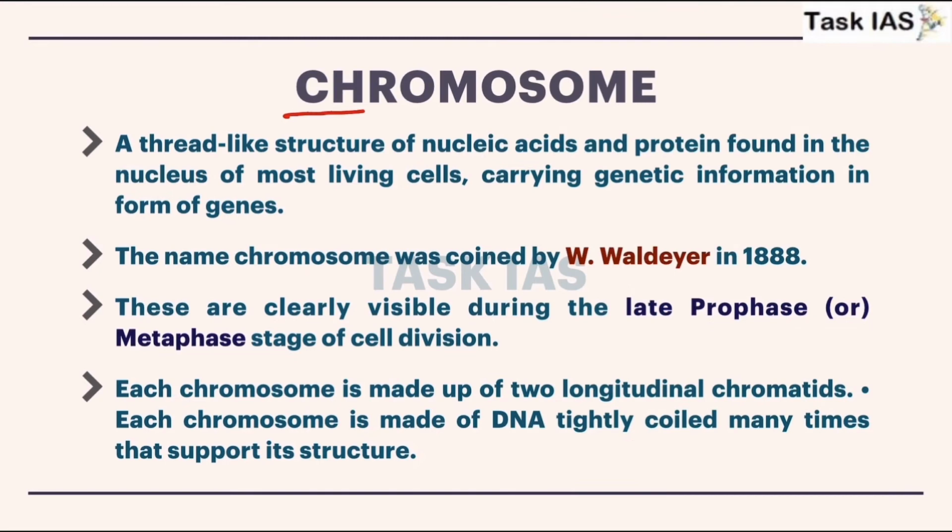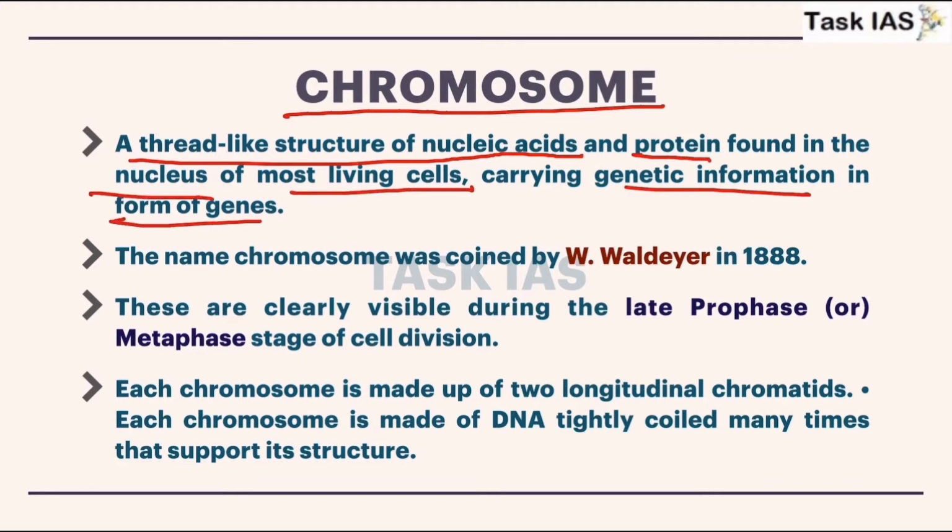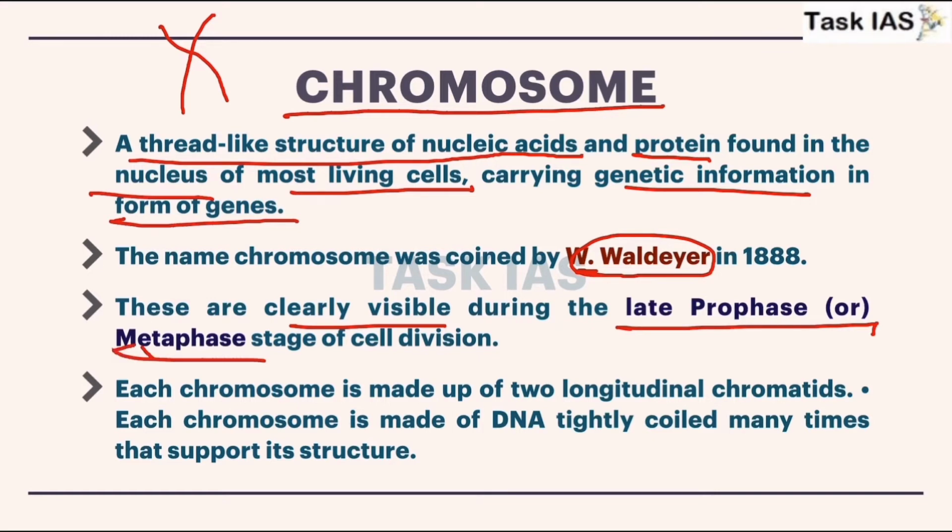Now we have discussed mutation. Now next is chromosome. A thread-like structure of nucleic acids and protein found in the nucleus of most living cells that carries genetic information in the form of genes. So you remember the structure. The name chromosome was coined by W. Waldeyer. These are clearly visible during late prophase or metaphase during the cell division process.